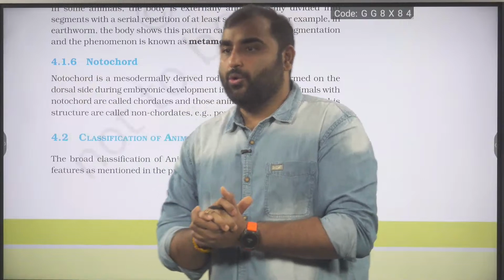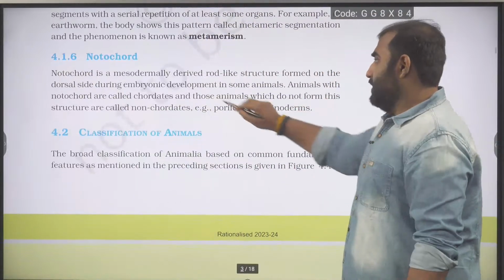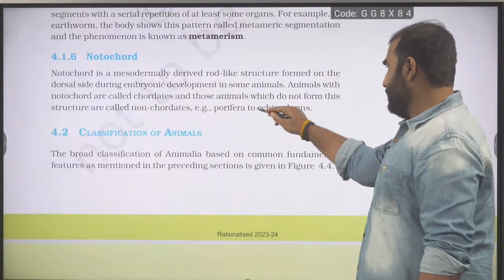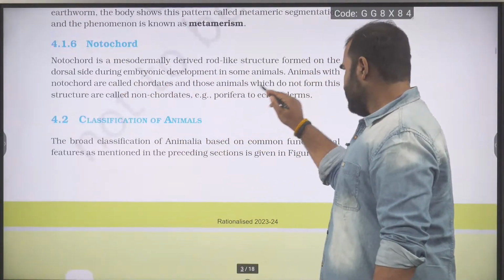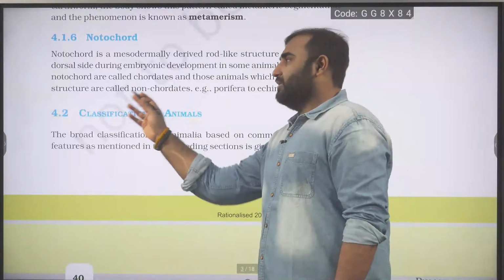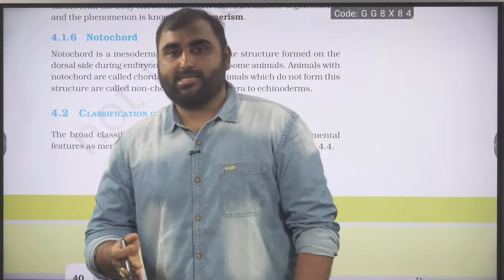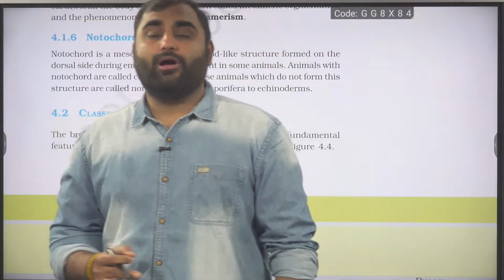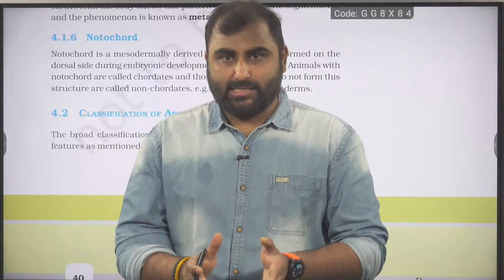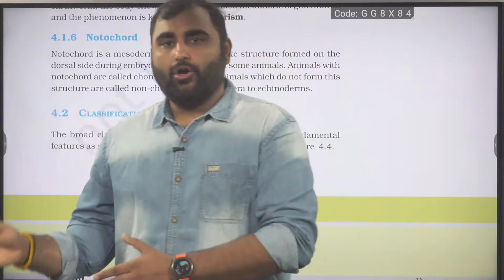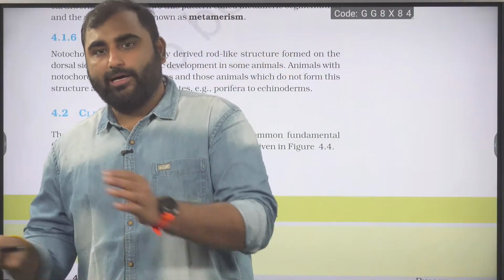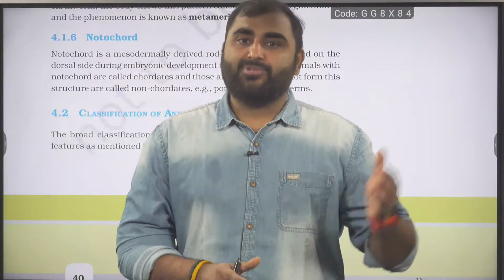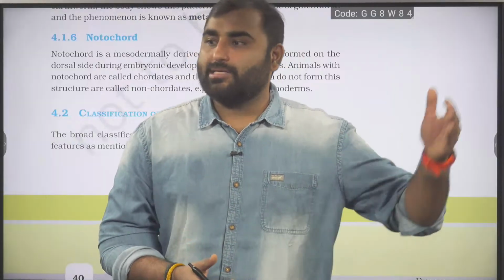And then we have the notochord. It's a stiff rod-like structure formed during embryonic development. Animals with notochord are chordates, and those which do not have the notochord are called non-chordates. And the chordates which develop their notochord into the vertebral column will be called vertebrates. So notochord present, Chordata; not there, non-chordata. From Porifera to Hemichordata, all are non-chordata. In Chordata, if the notochord develops into the vertebral column, we call them vertebrates.